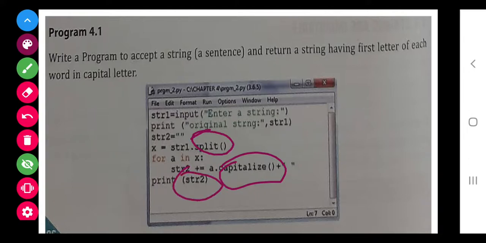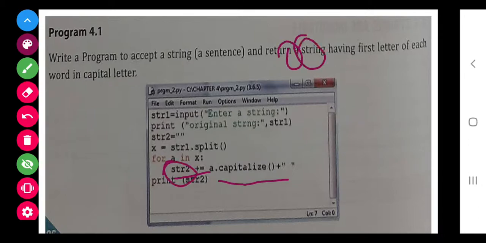At last everything is saved in str2. As we write sum plus equals a, similarly they have written string plus equals a dot capitalize. Means in string 2 this a is saved, then the next one, then the later one, till this x gets finished.